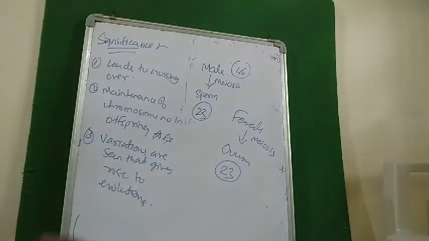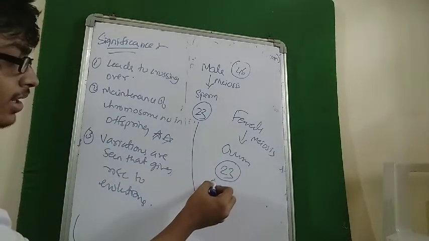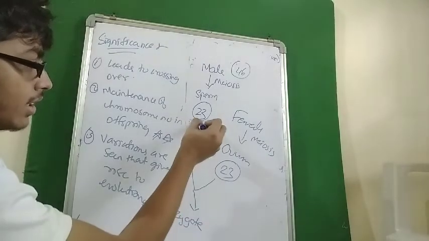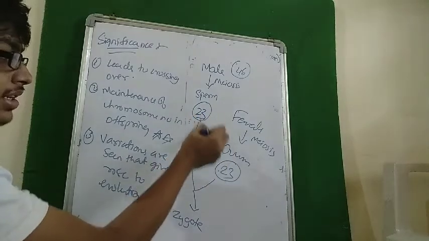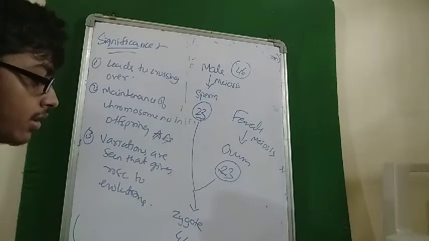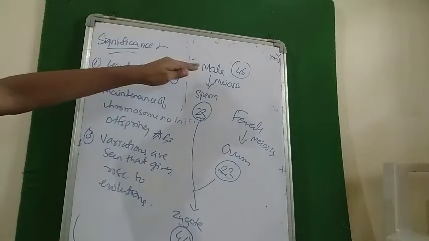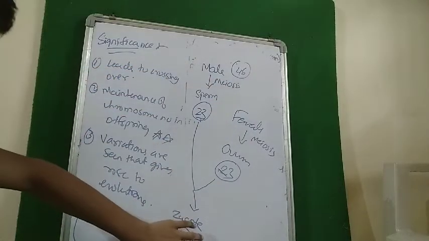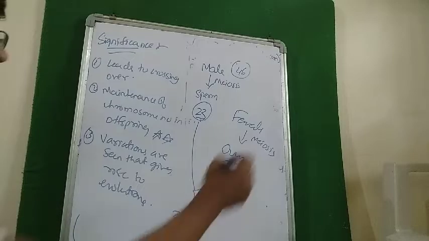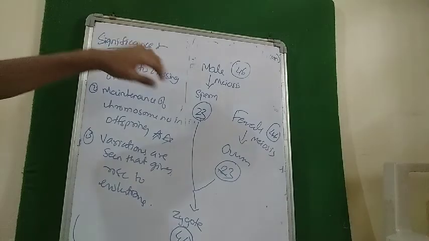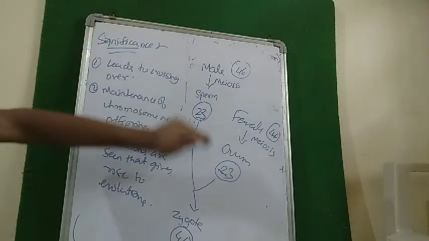Now, when fertilization occurs, that is fusion of male and female gamete, it leads to formation of zygote. And the zygote will eventually have how many chromosomes? 23 and 23. How many? 46. So a cell of a body should contain 46 chromosomes. So is there maintenance of chromosome number 46, which is required? Yes. How does that occur? Because meiosis has taken place during gamete formation.